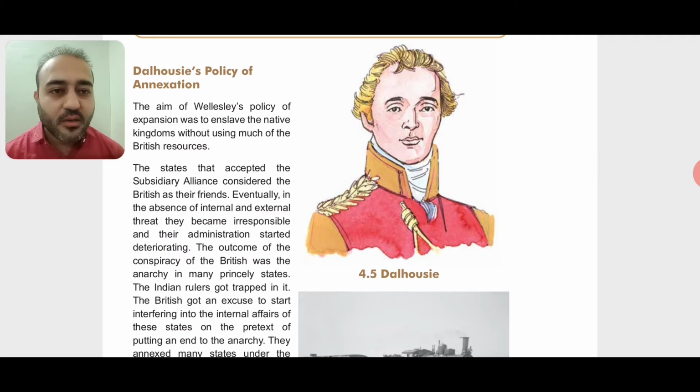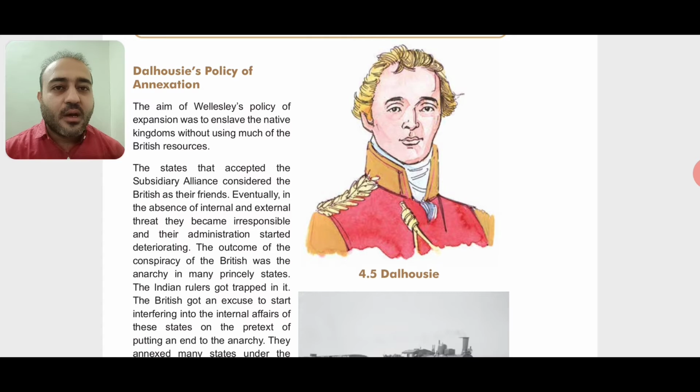Okay, so here the plan which was made by the British Governor Generals, right, why it was made? So the main intention was to take away the kingdom, and because of that they killed some of the rulers, and a situation of anarchy occurred in many states. Now what is anarchy? That we have already discussed. It is a state of disorder due to the absence or non-recognition of authority.